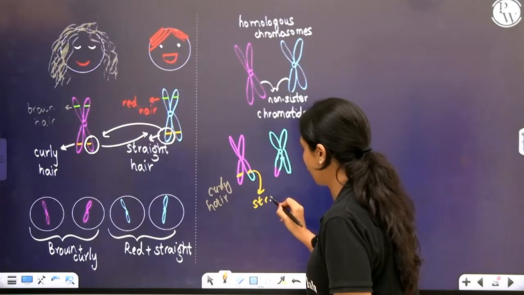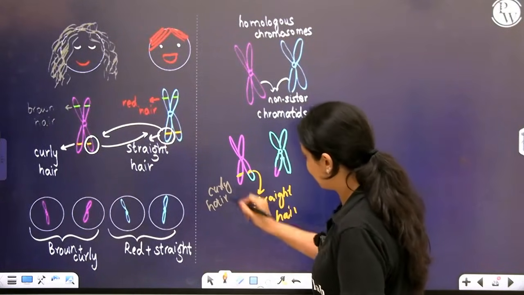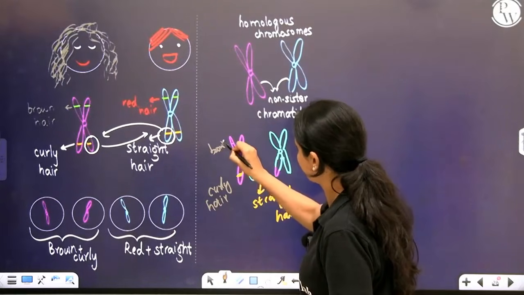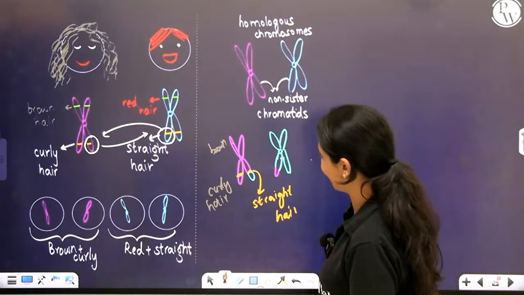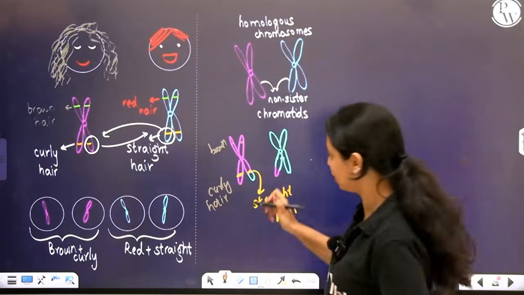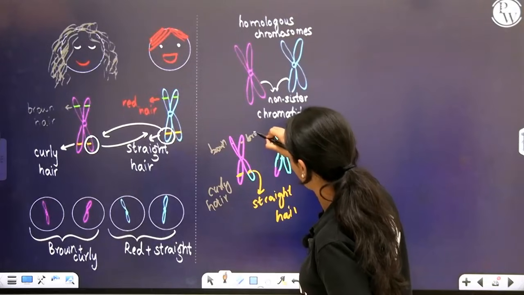So you got a new combination. Earlier, curly hair was with brown color, straight hair was with red color. Right now, since there is exchange of segment happening here, you will have a new combination of brown hair that is curly.